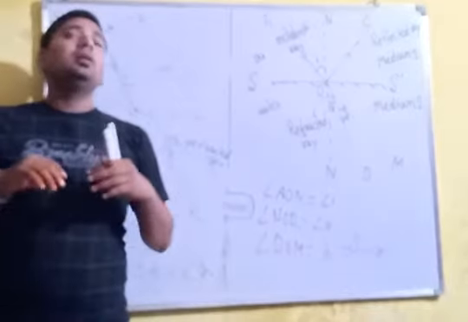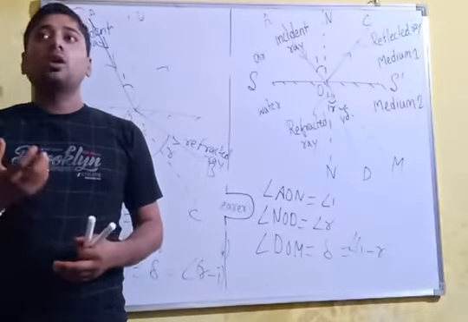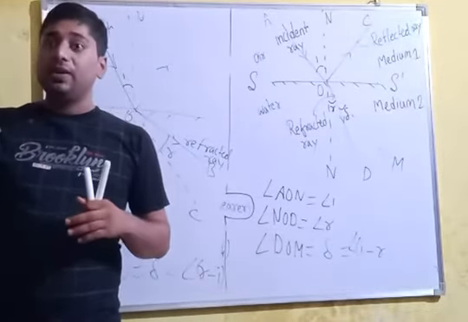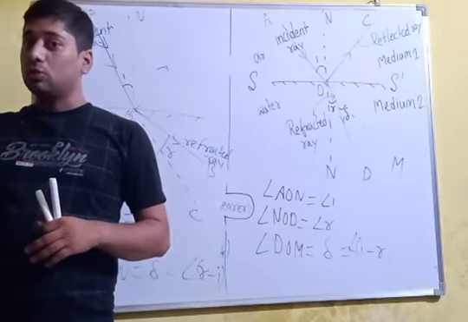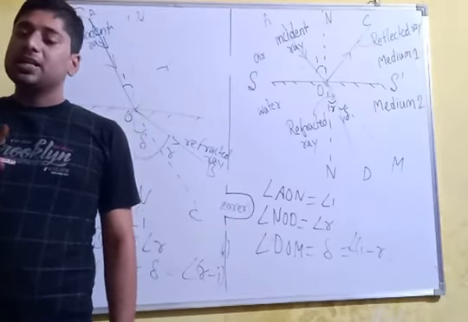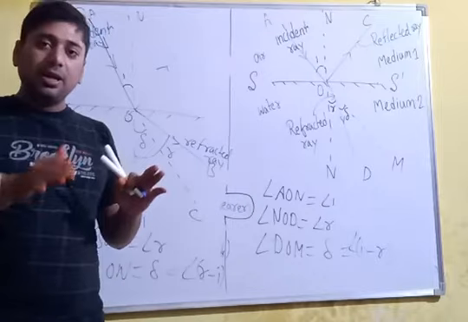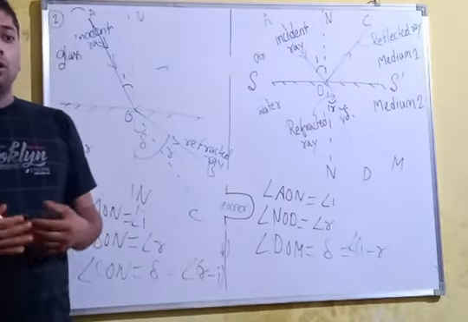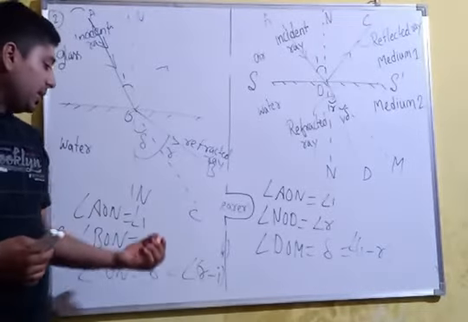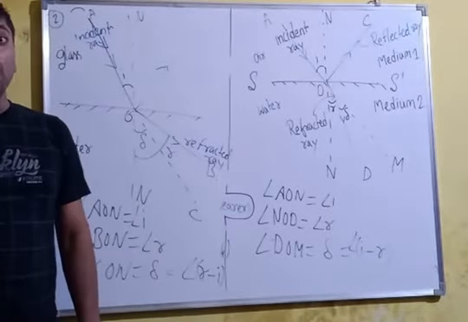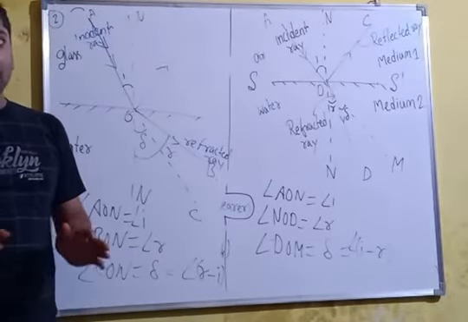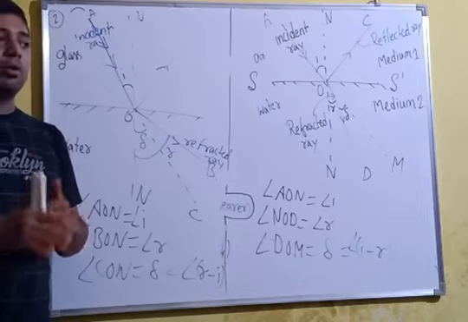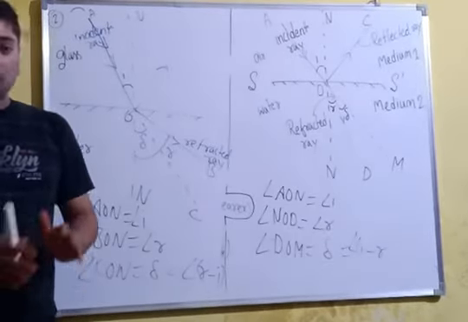Another question: in a rarer medium, does the speed of light increase or decrease? I have told you, in a rarer medium the speed of light increases, but in a denser medium it decreases. Also I have told you about the deviation, so questions will come from deviation also. So keep the MCQs and the concepts in mind.